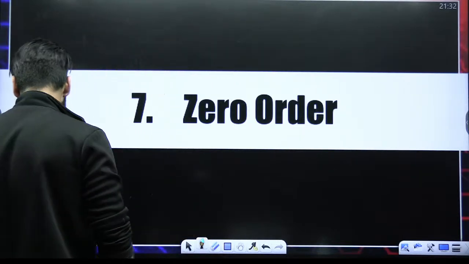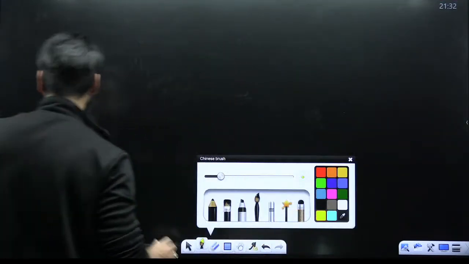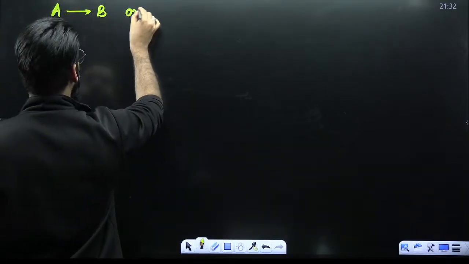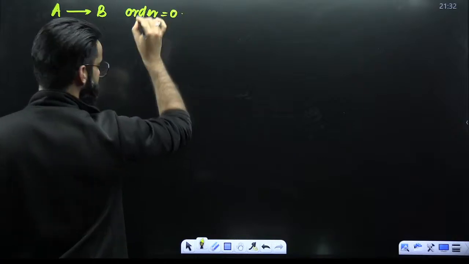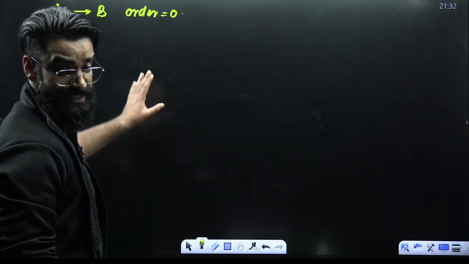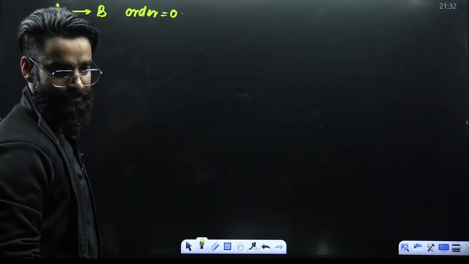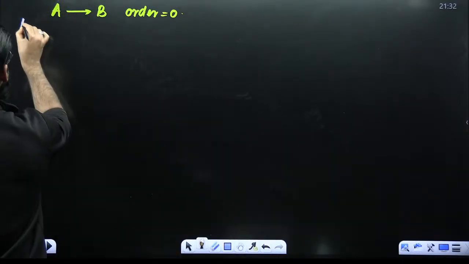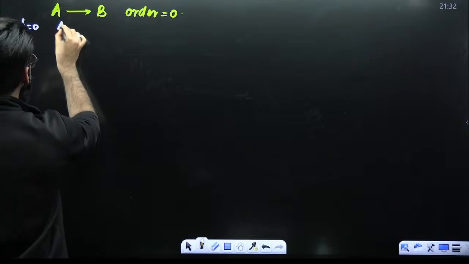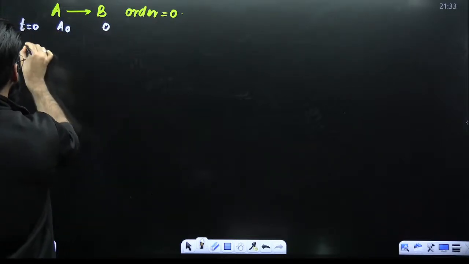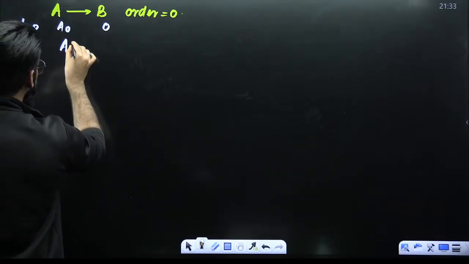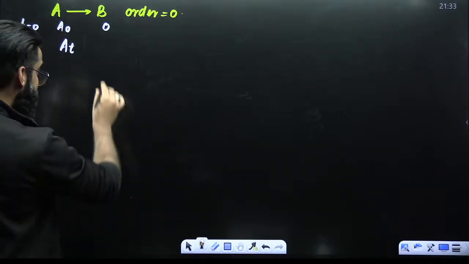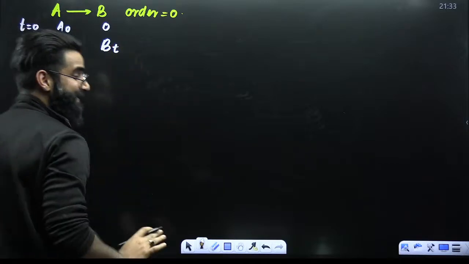My dear students, first of all, let's say I've got the reaction A gives B. Assuming that the order of this reaction is zero, this is a zero order reaction. Now, let's say at time t is equal to 0, the initial concentration of reactant is A0. At time t, the concentration of reactant left is At, and the concentration of product formed is Bt.